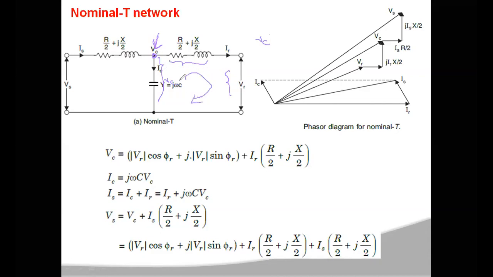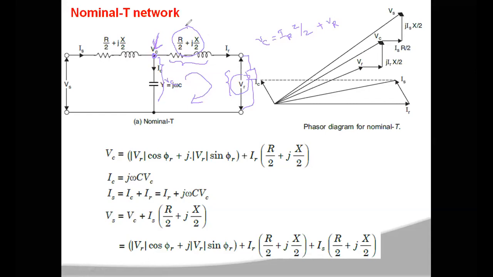So now VC is equal to the voltage drop across this, which is nothing but IR into Z by 2, plus this voltage which is across the load. Here you will be having the load, so the voltage across the load will be your receiving end voltage VR. So in place of Z by 2, you can write this value, R by 2 plus jX by 2.